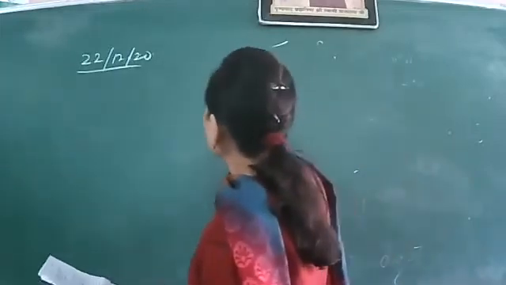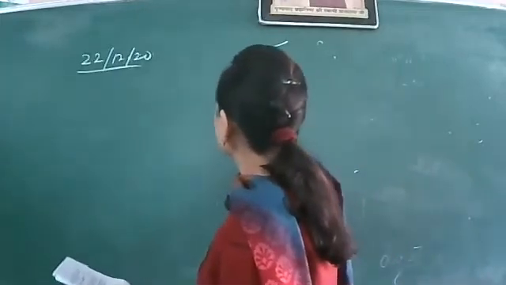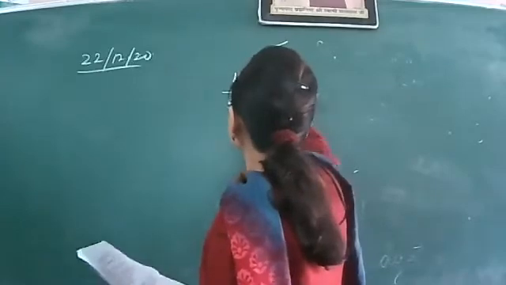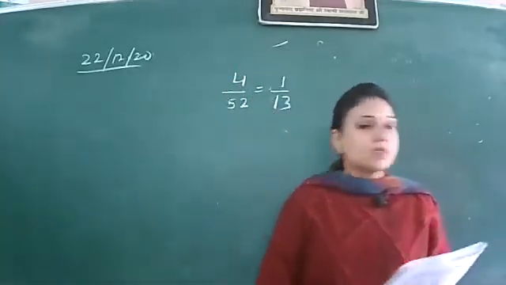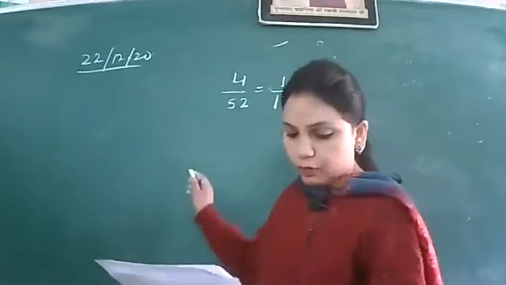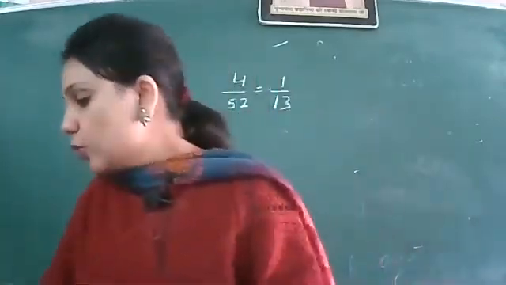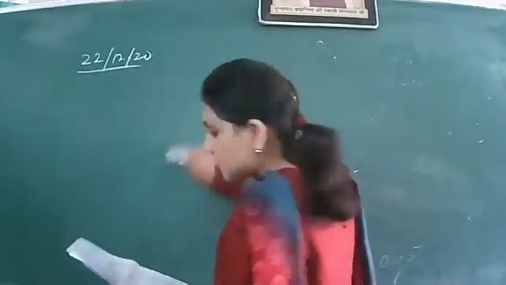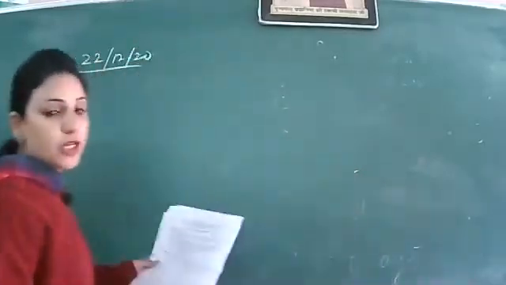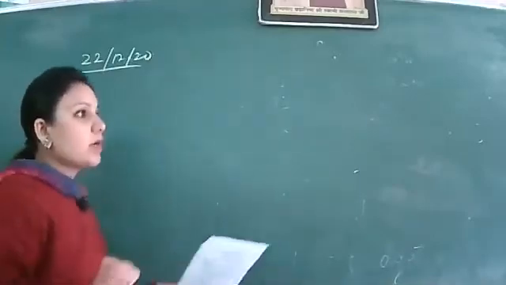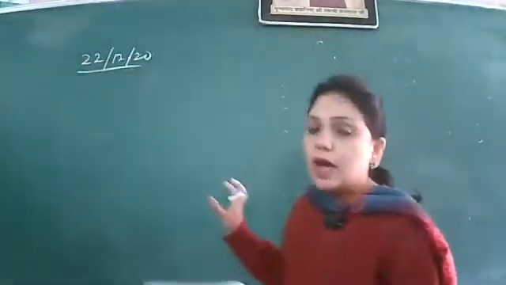So we know that there are 4 queens and 52 total. So this is 1 by 13. So option A was correct from question number 3. Then coming to question number 4, which of the following is an irrational number? No doubt option D was the correct answer for this MCQ.